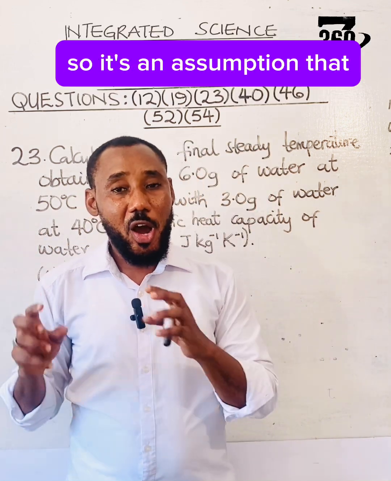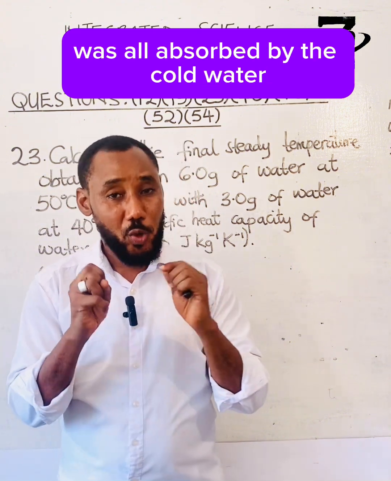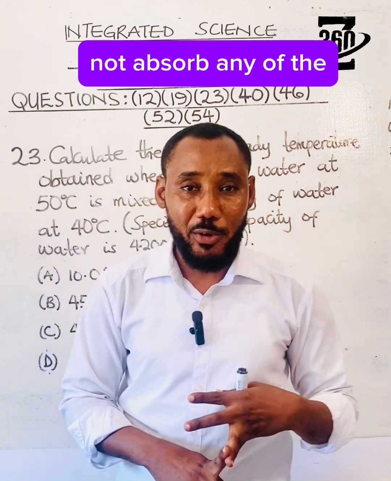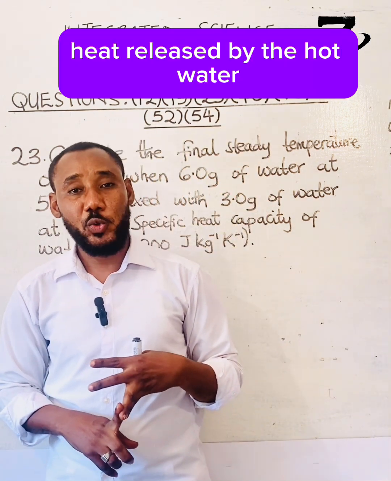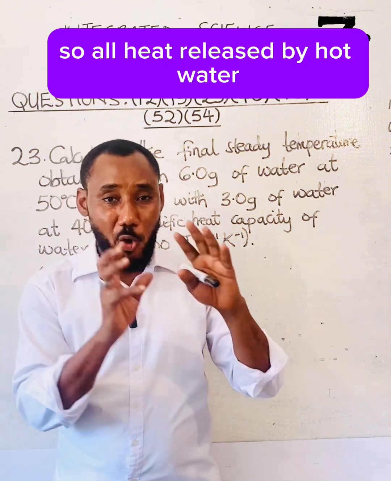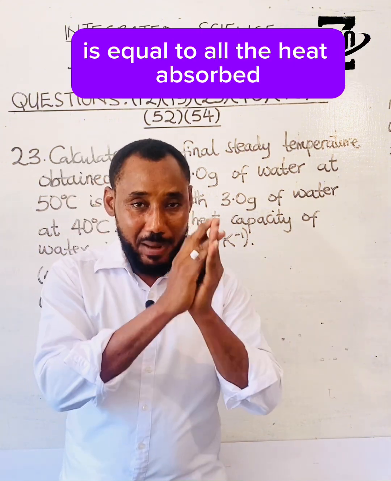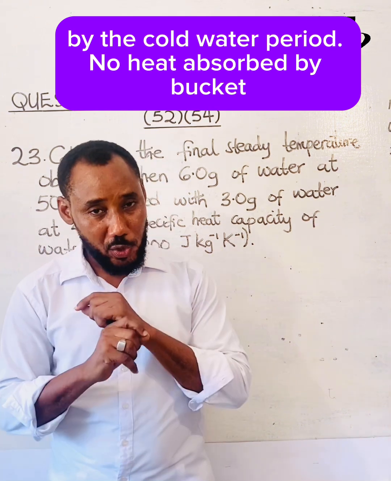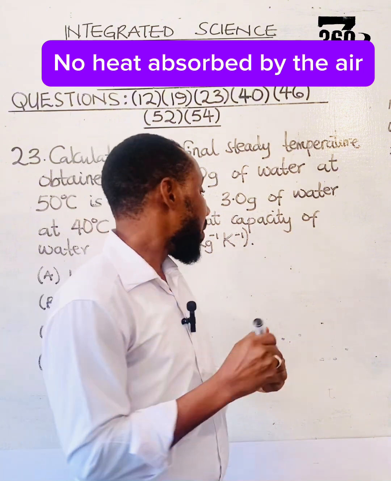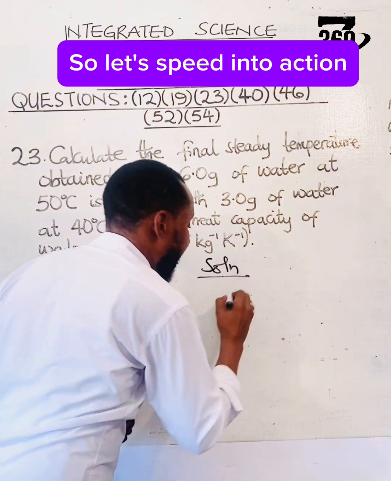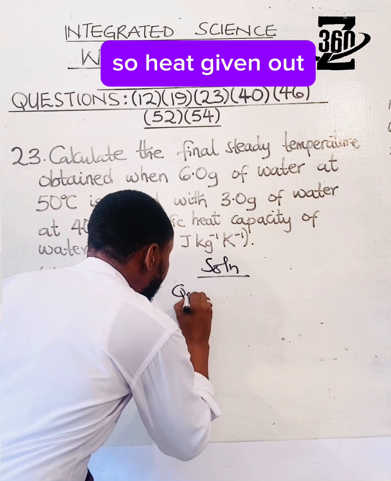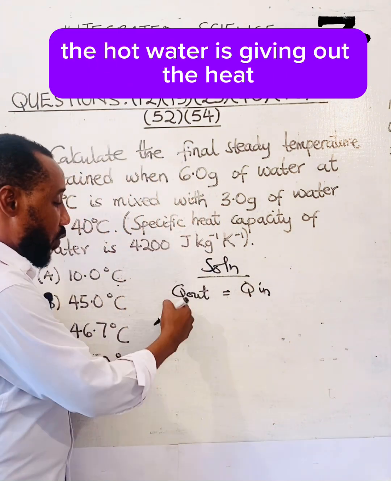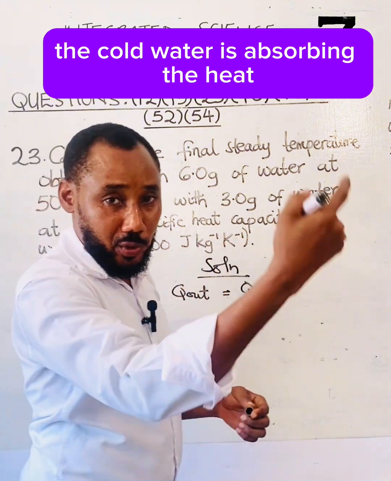So it's an assumption that all the heat that was released by the hot water was all absorbed by the cold water. The bucket and the air did not absorb any of the heat released by the hot water. So all heat released by hot water is equal to all the heat absorbed by the cold water. Period. No heat absorbed by the bucket, no heat absorbed by the air. So let's speed into action. Heat given out equals heat in. The hot water is giving out the heat, the cold water is absorbing the heat.